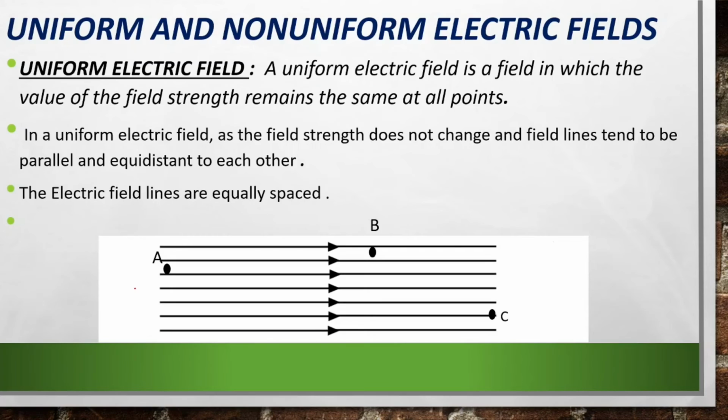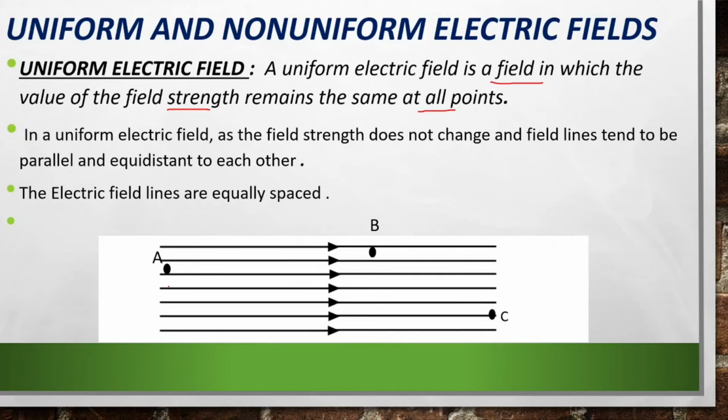Okay. Now let's look into uniform and non-uniform electric fields. So there are two types of electric fields, uniform and non-uniform electric fields. So what are they? Let's look. A uniform electric field is a field in which the value of field strength remains the same at all points. So this figure gives an example of a uniform electric field.